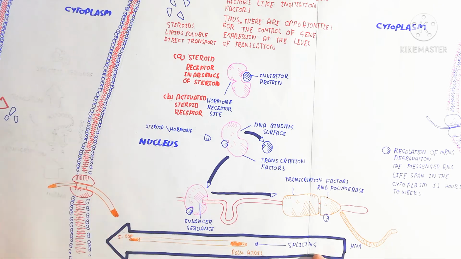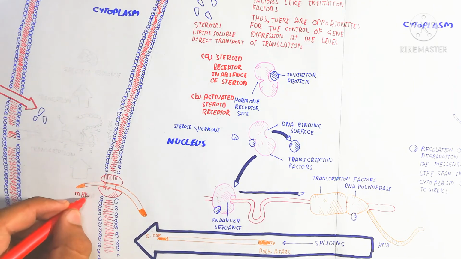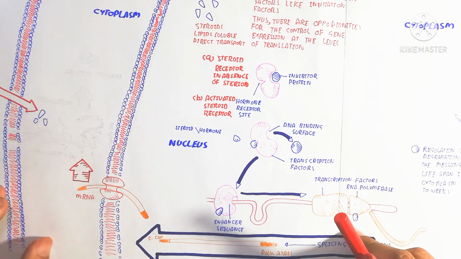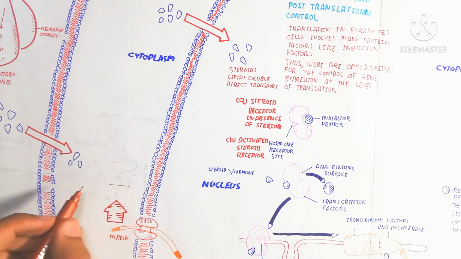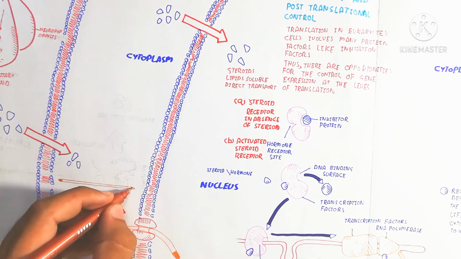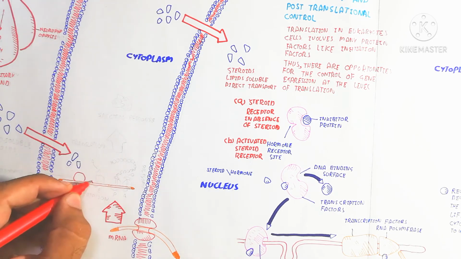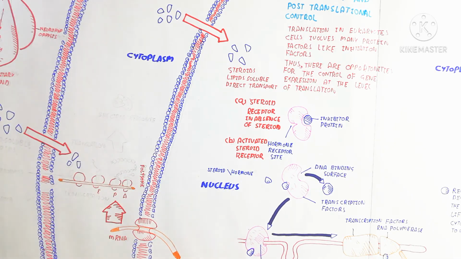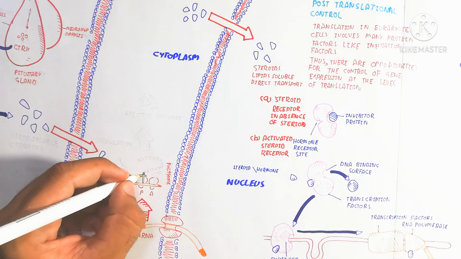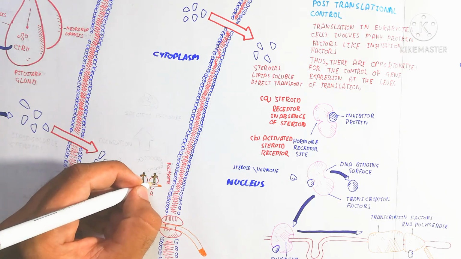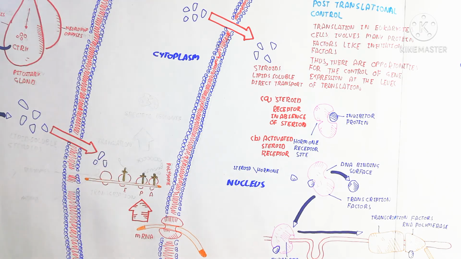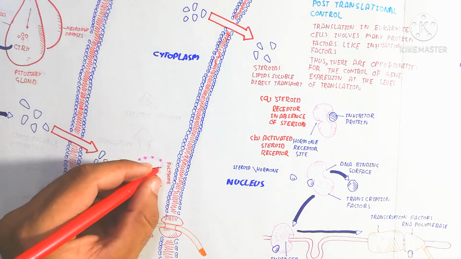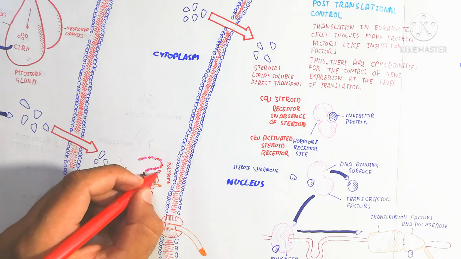So the messenger RNA becomes modified and goes into the cytoplasm, where the translation factors bind and translation begins. The translational machinery is known as the ribosome. The two subunits of the ribosome bind with the RNA, and transfer RNA also binds at the A site. The P site is the peptidyl site where the peptide bond occurs, while the A site is the addition site, and the E site is the exit site of the transfer RNA.